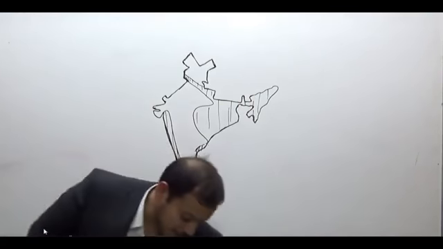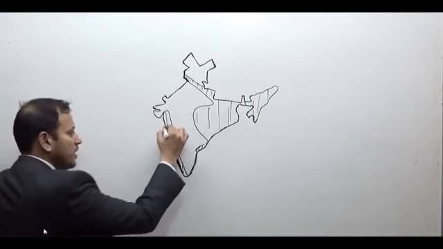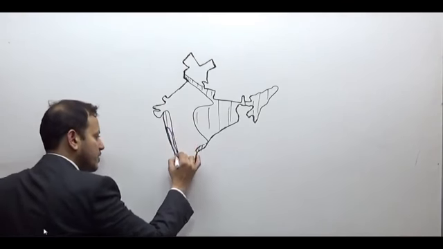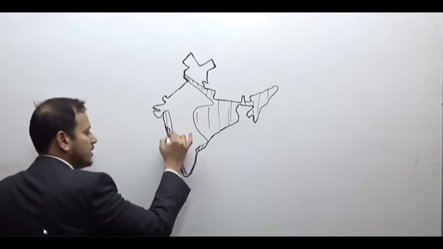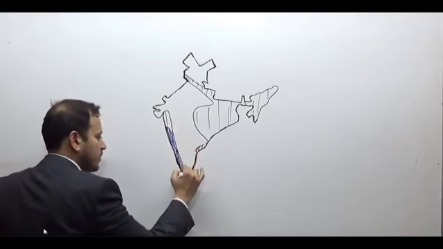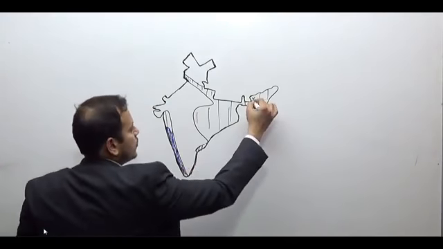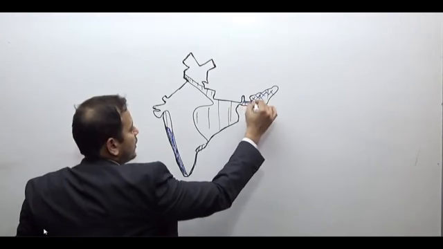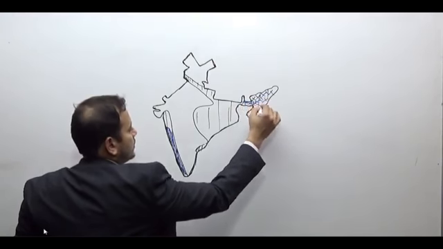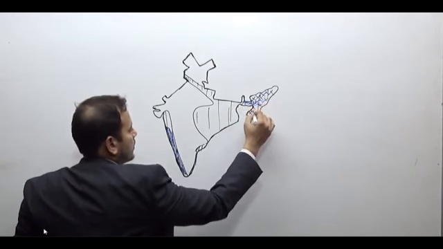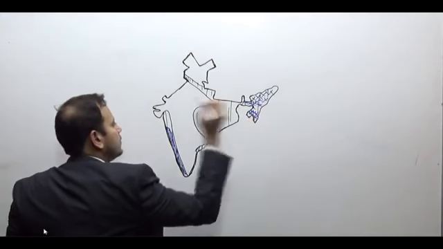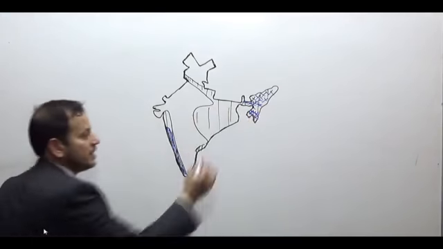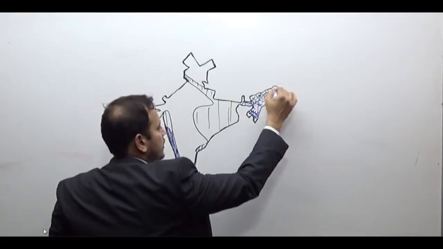Within this line itself, we had drawn one smaller line, the region which receives more than 200 centimeters of average annual rainfall.